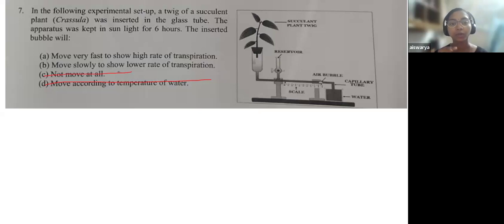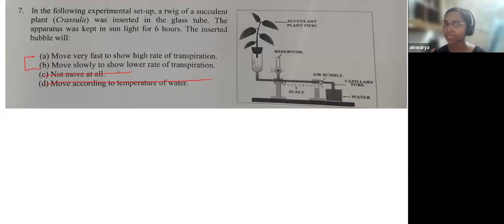Here you can see that both of the statements are very similarly placed. One says move very fast, the other says move slow. From these two options, even if you do not know anything about the photometer, if you know how to handle an MCQ, you know that these are very similarly placed options. So you can come to a 50-50 chance that either one of these is correct.